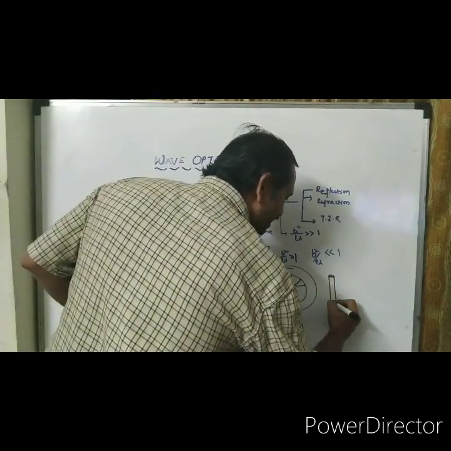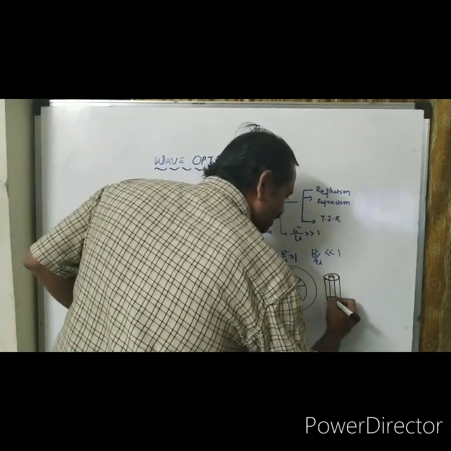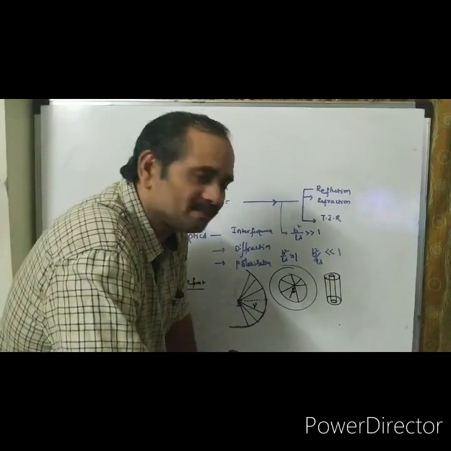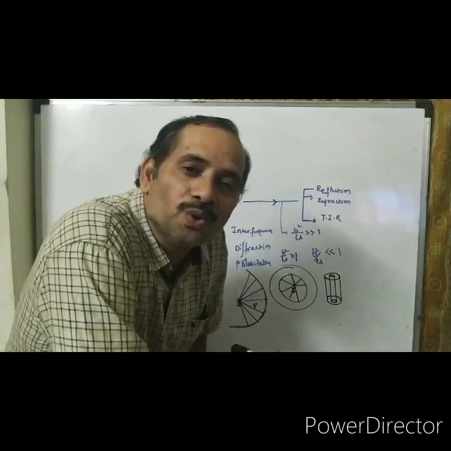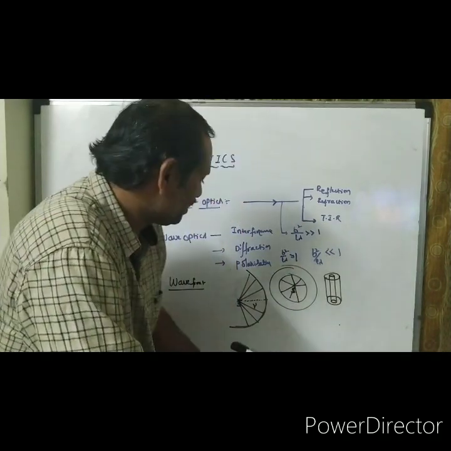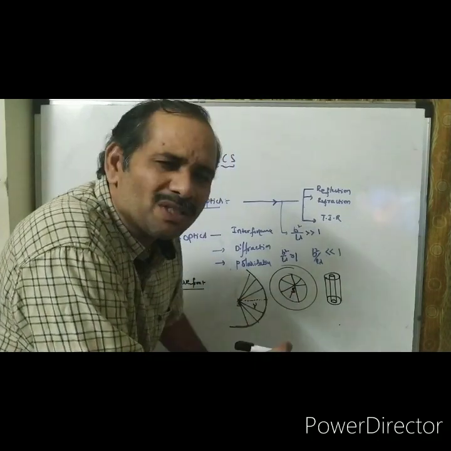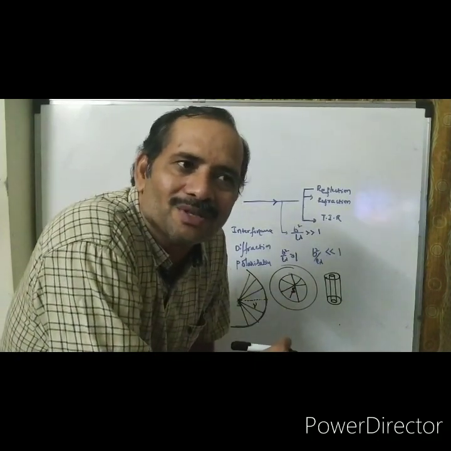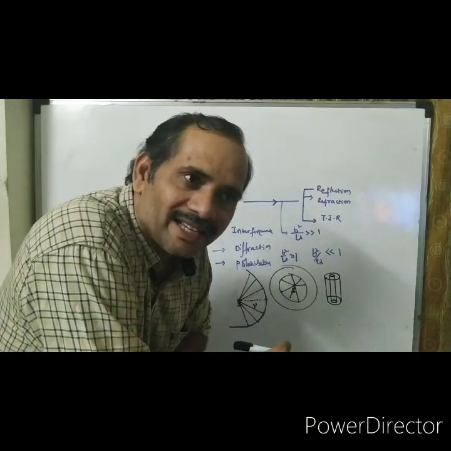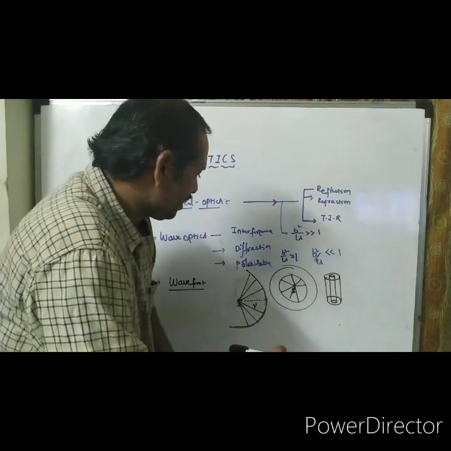If the source is linear, then the wavefront is cylindrical. When the source is at a finite distance, a very important point, the source is nearer to me. If the source is a point source, the wavefronts are spherical. If the source is linear, then I get a cylindrical wavefront.